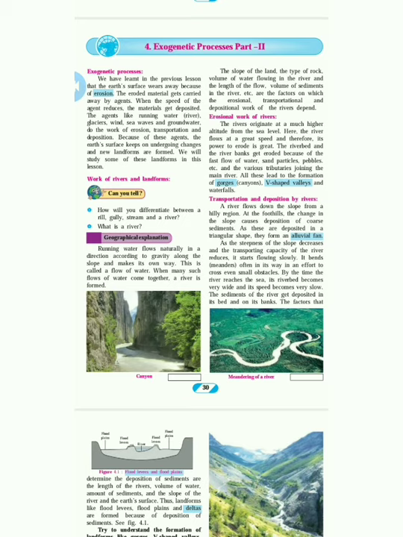Agents like running water, glaciers, wind, sea waves and groundwater do the work of erosion, transportation and deposition. Deposition is done because of transportation. Because of these agents, the Earth's surface keeps undergoing changes and new landforms are formed. We will study some of these landforms in this lesson.